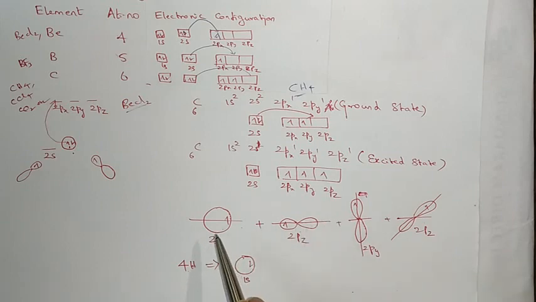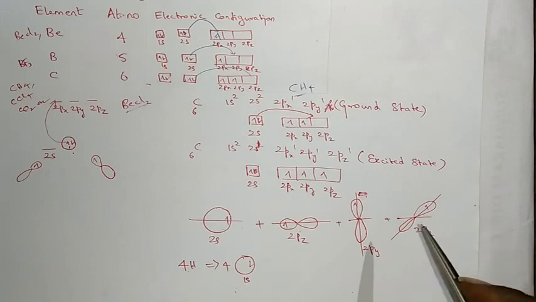And the bond formed between the 2s atomic orbital of carbon and 1s atomic orbital of hydrogen will be in any direction. So this is also in disagreement with the experimental data, because the structure of methane is tetrahedral with the bond angle 109 degrees 28 minutes.